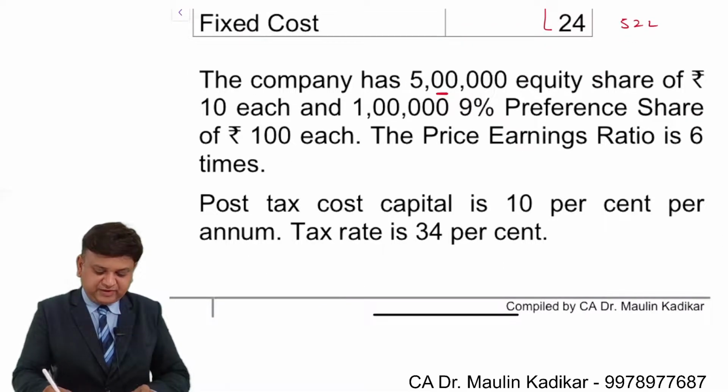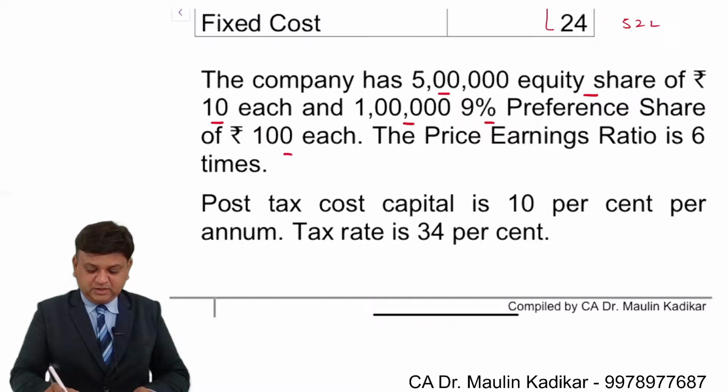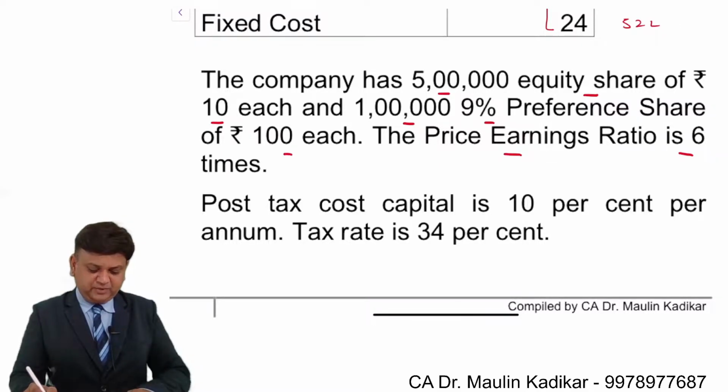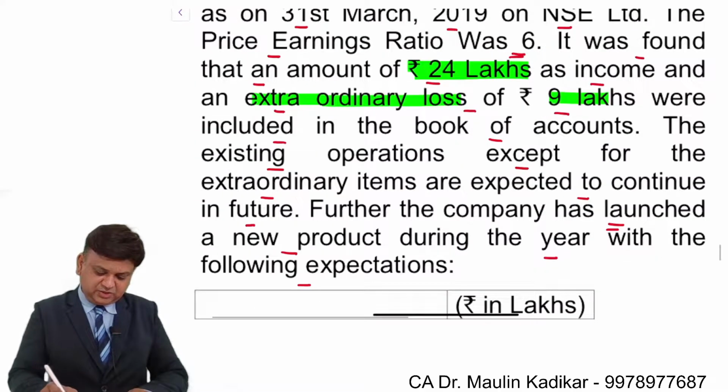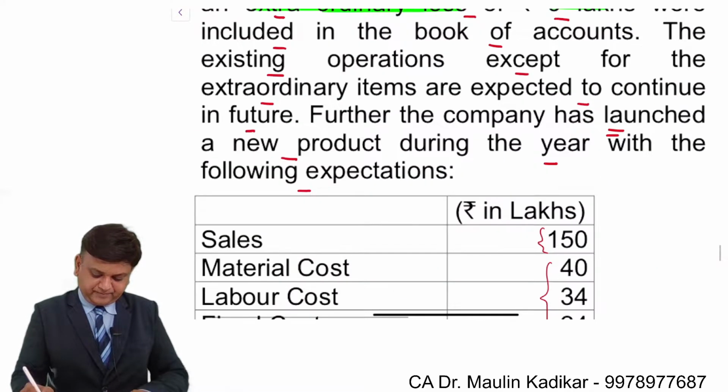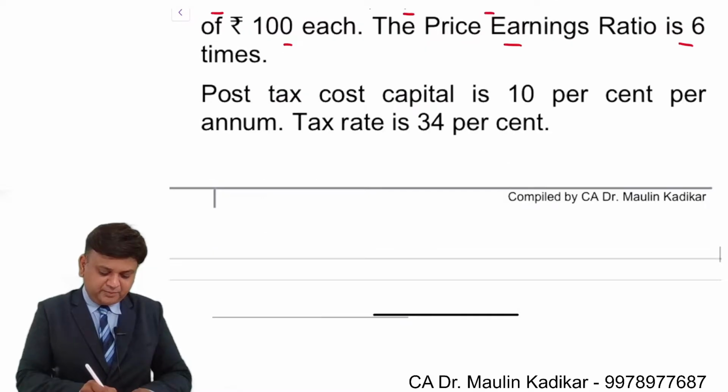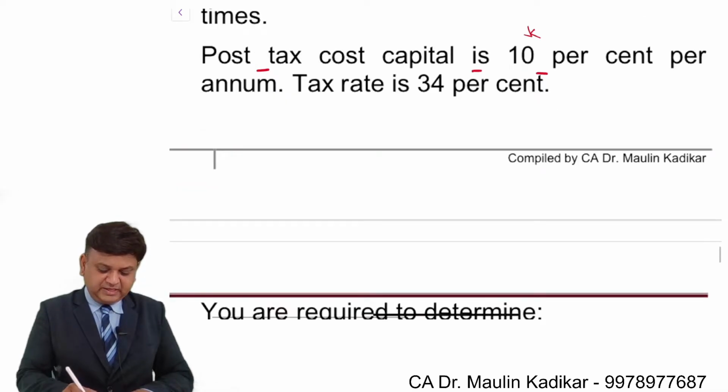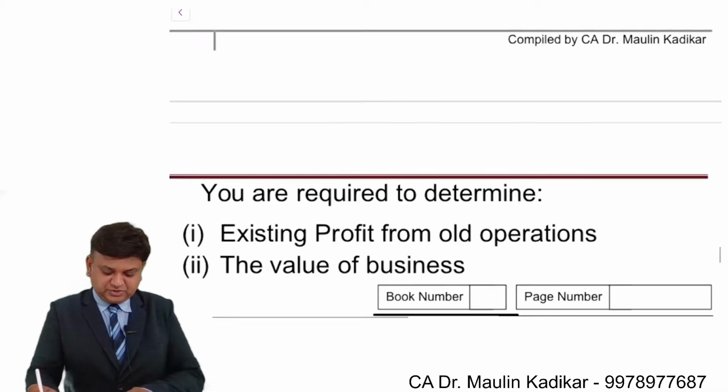The company has 5 lakh equity shares of 10 and 1 lakh 9% preference shares of 100. The price earning ratio is 6, which they already have provided here. Post-tax cost of capital is 10%, so the discounting rate is given. Income tax rate is 34%.